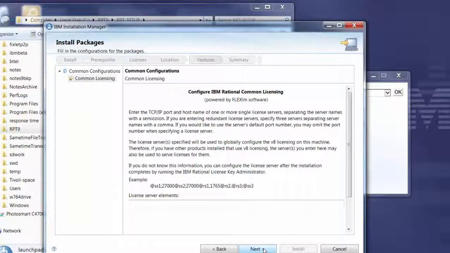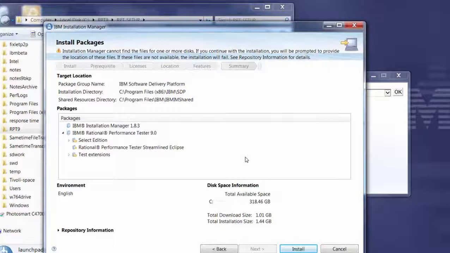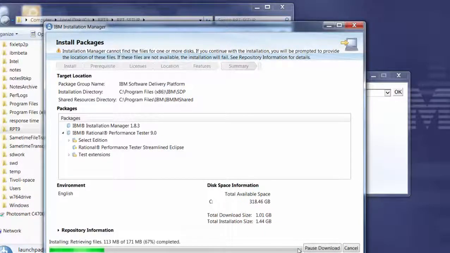and Next. Okay, so this indicates that we will be prompted for the location of additional files, but we have all the packages, so we will be able to complete the install. And now we will click Install. This will take a few minutes.